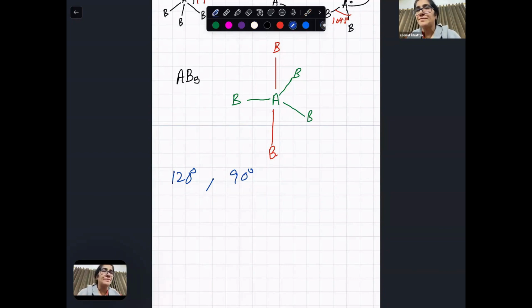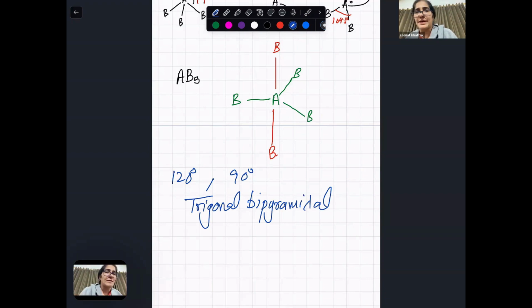A pyramid by 3 up, by 3 down. What is the name? Bi means two pyramids, one pyramid up, one pyramid down, and trigonal planar in the middle: trigonal bipyramidal.